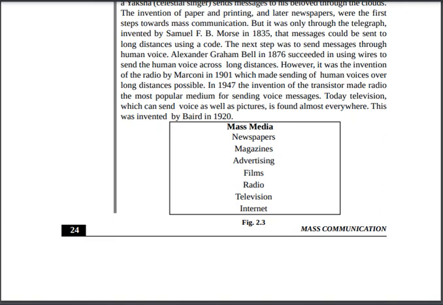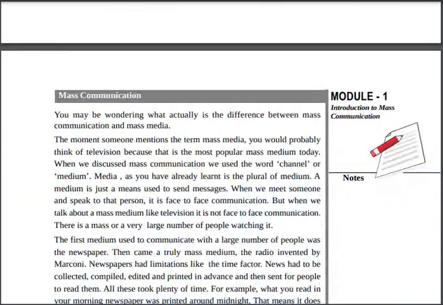So mass media are there. We say media, but what is mass media? Newspaper is a medium, magazine. Through advertising we can reach a number of people. Through films also we can reach, through radio also, through TV and internet. Obviously, internet. Clear?